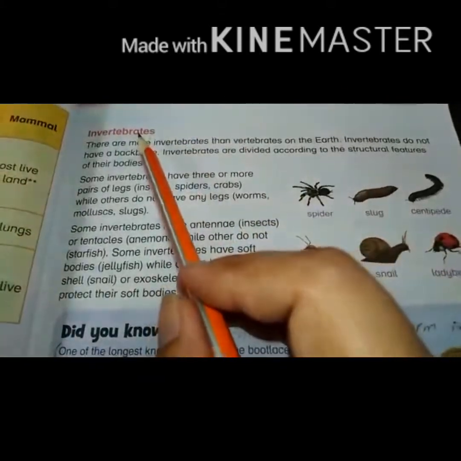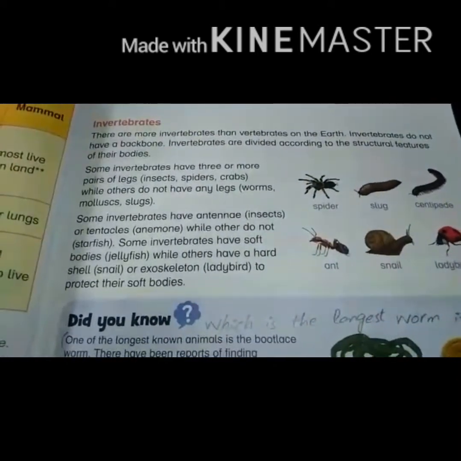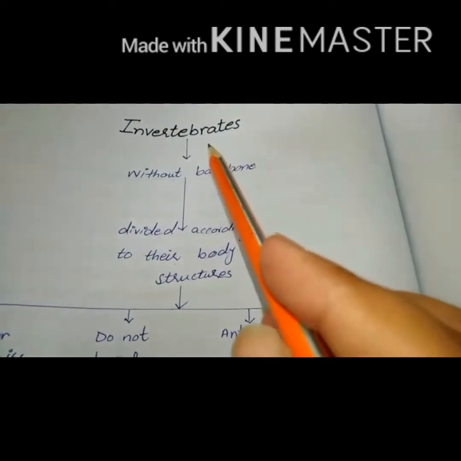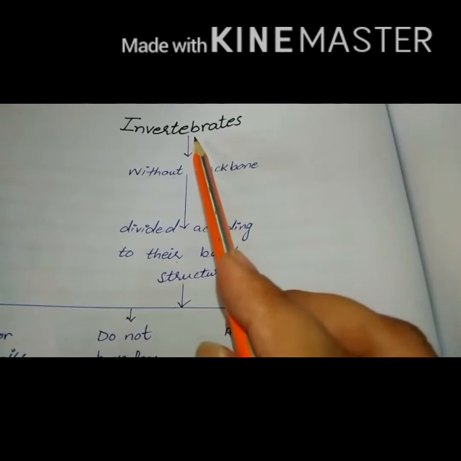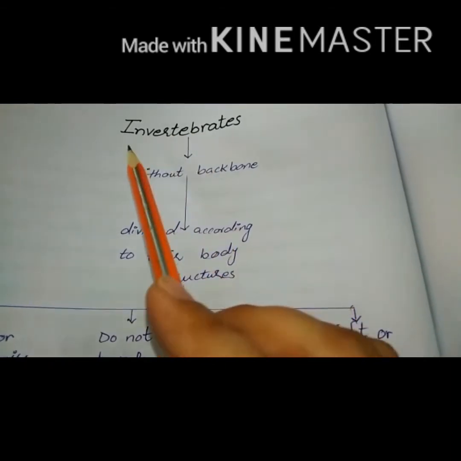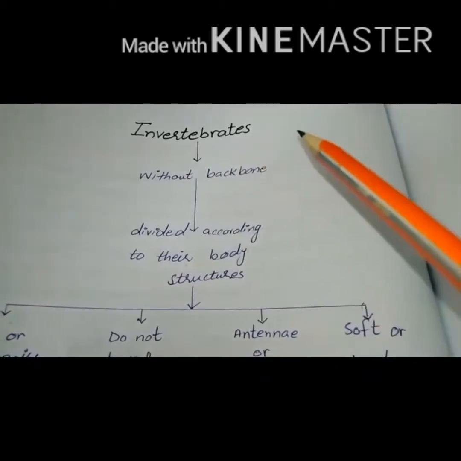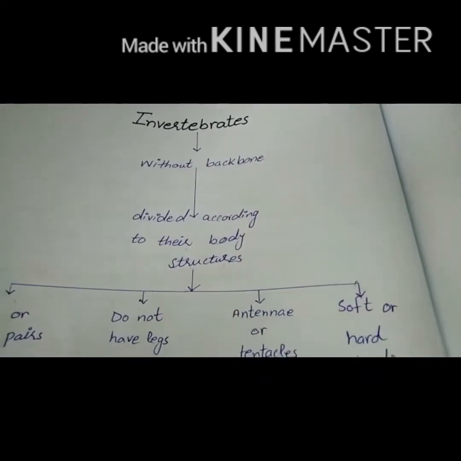Now we will revise the next topic, that is invertebrates. First of all, what are invertebrates? Invertebrate animals do not have a backbone. Any animal without a backbone is known as an invertebrate. Like vertebrates, invertebrates are also further divided into different classes and groups according to their body structure.